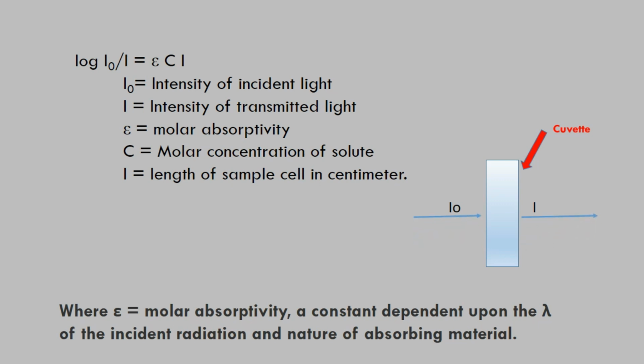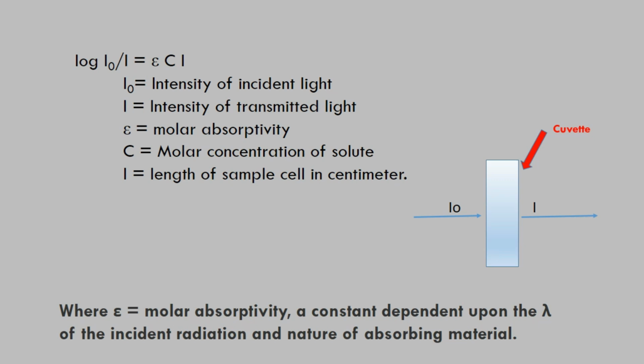This solution we can fill up in the cuvette, and there are two types of cuvettes: one is glass cuvette and one is quartz. Whenever we analyze our sample in the glass cuvette, we should not use the UV region. Otherwise glass can easily absorb UV radiation, and that certain amount of radiation absorbed by the glass creates problems or defects in the sample analysis. So we cannot get the perfect absorption maxima for our sample.